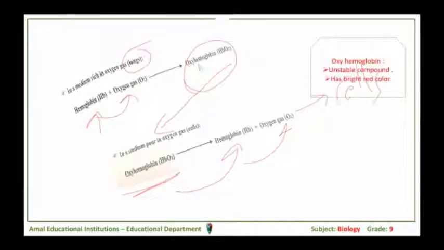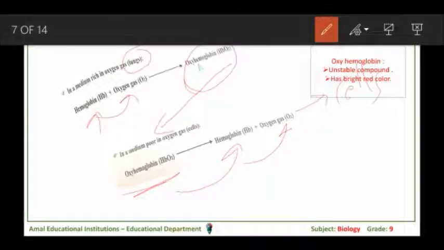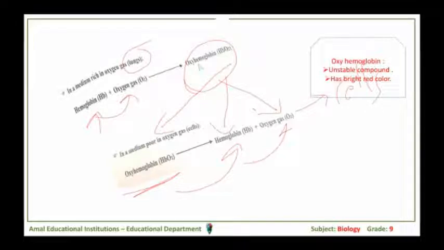Oxyhemoglobin is an unstable compound. Why do we call it an unstable compound? Because this oxyhemoglobin can be dissociated again into oxygen alone and hemoglobin alone. If it were stable, then it could not be dissociated. It has a bright red color. Once the blood is rich in oxygen, then it has a bright red color.